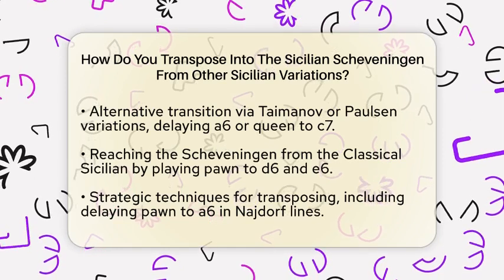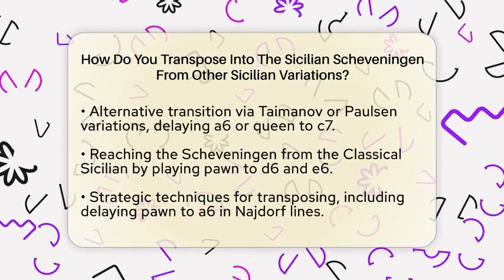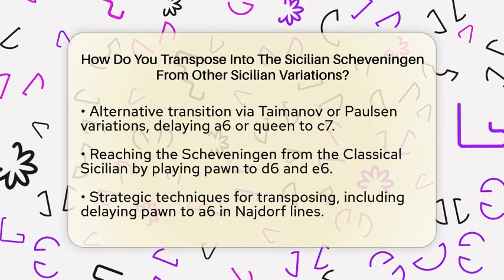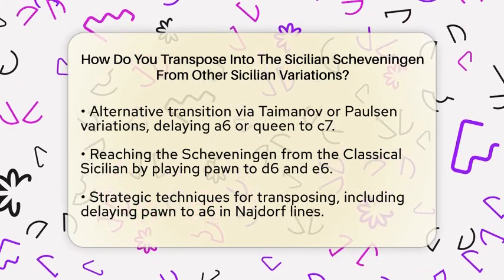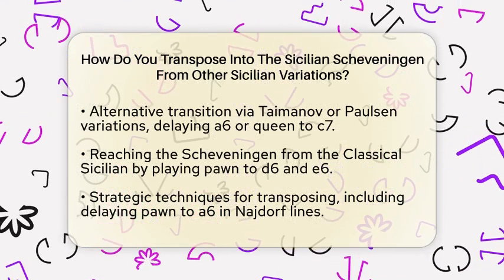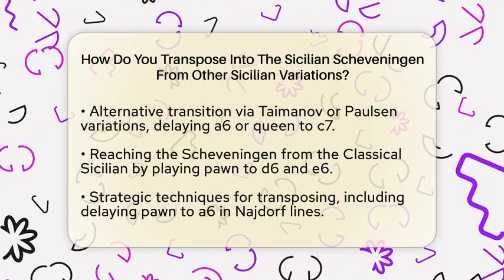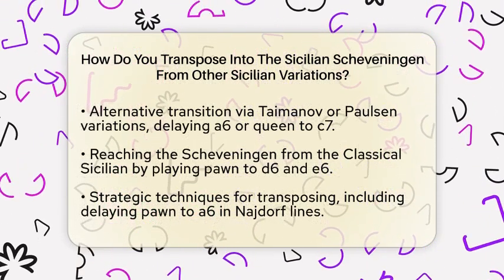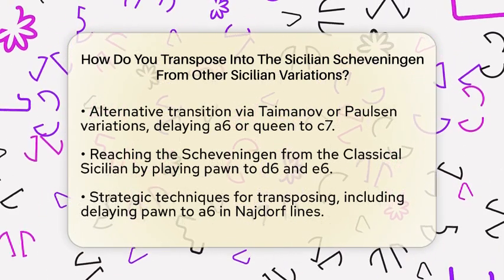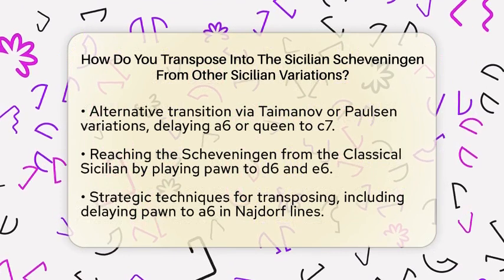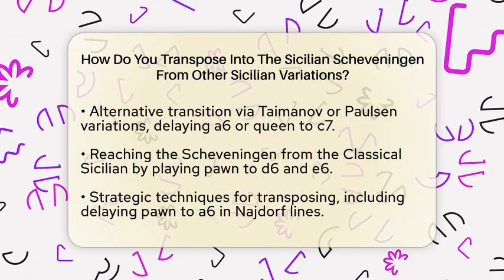You can also reach the Scheveningen from the Classical Sicilian. If you begin with knight to c6, pawn to d4, pawn takes on d4, knight takes on d4, knight to f6, and knight to c3, you can transition into the Scheveningen by playing pawn to d6 and then pawn to e6 instead of going for the Dragon variation with pawn to g6 or the Najdorf with pawn to a6.